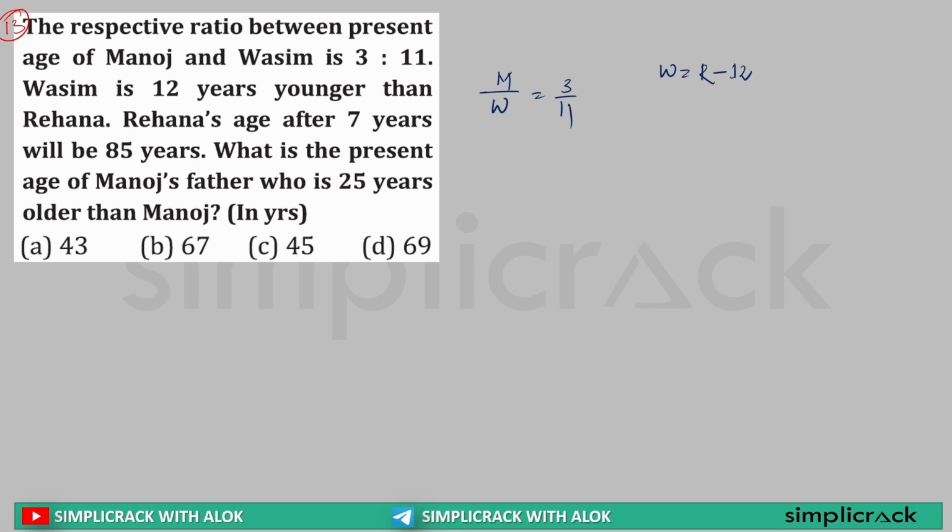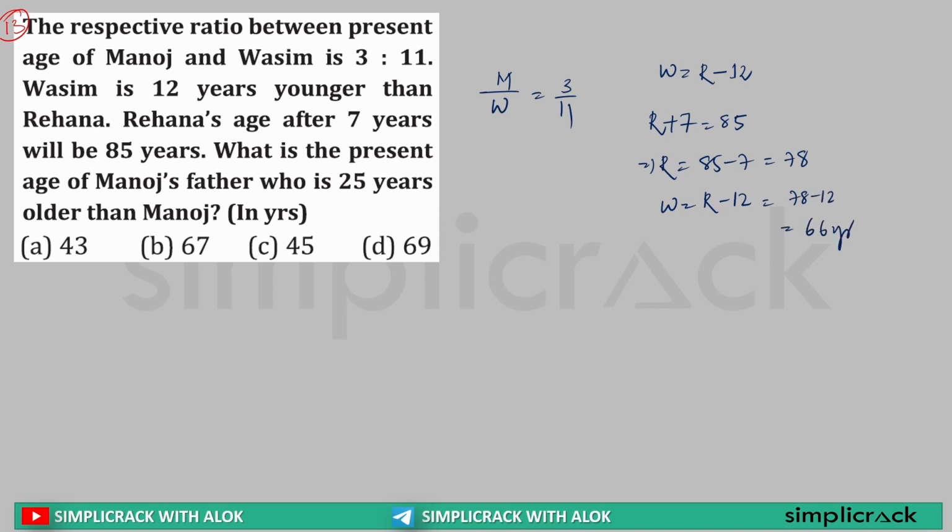Now Rihanna's age after 7 years will be 85. So Rihanna's current age is 85 minus 7, which is equal to 78. If Rihanna's age is 78, Wasim's age will be Rihanna minus 12, that is 78 minus 12, which is equal to 66 years.